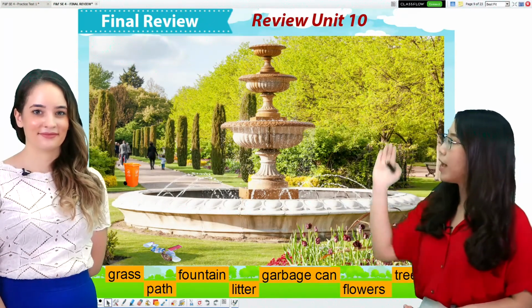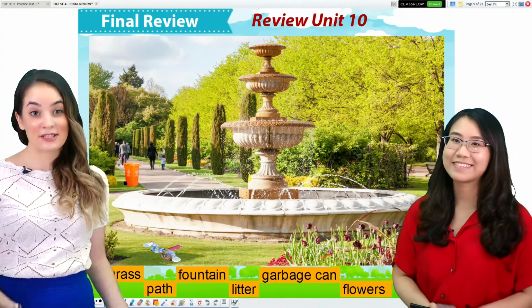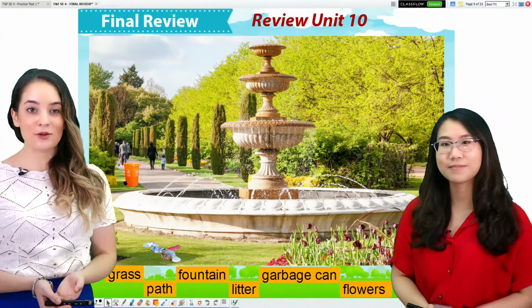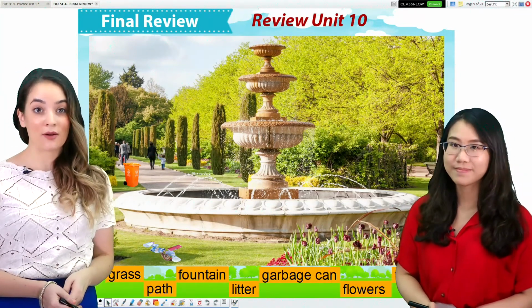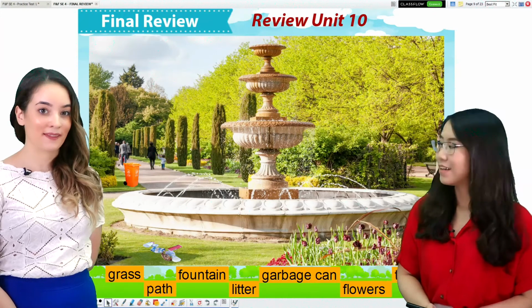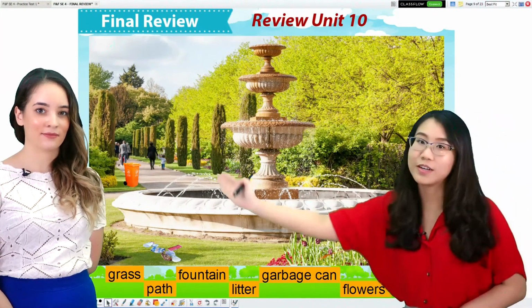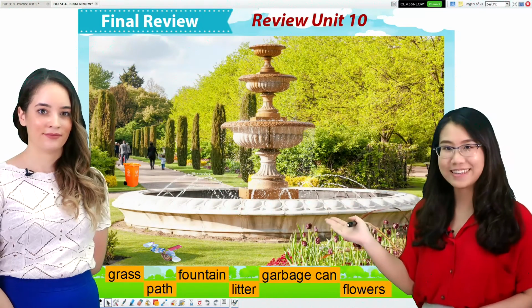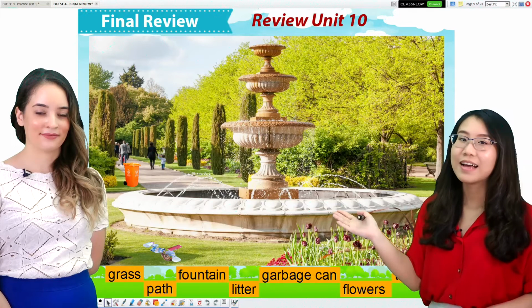Look, we have a beautiful picture of a park here. Students, let's see if you can show Miss Anne and me if you know where these words go. The first one, look. What is it? Do you have the answer?